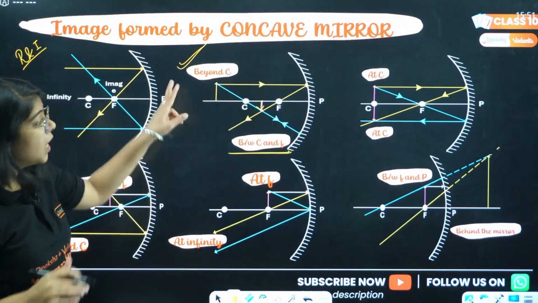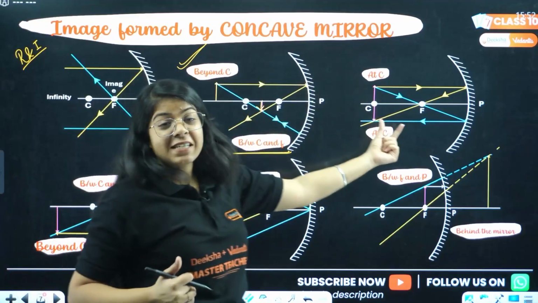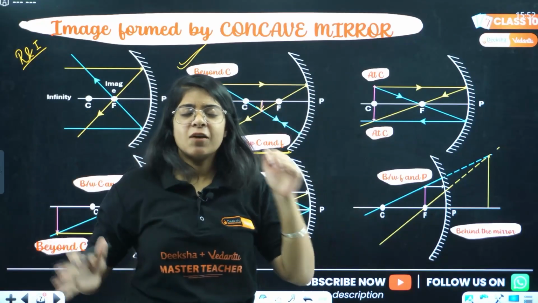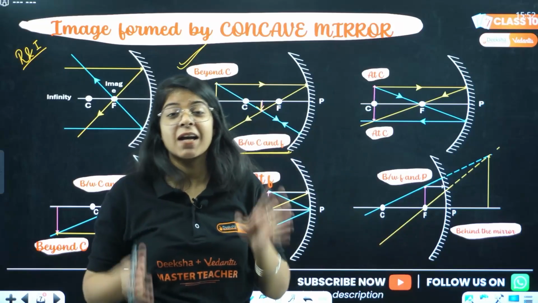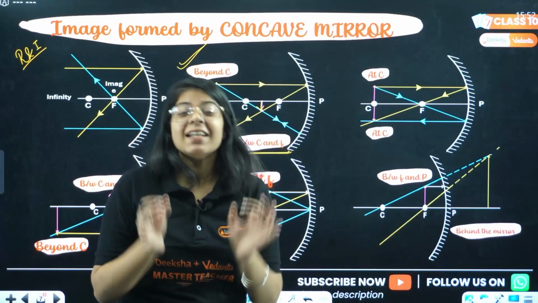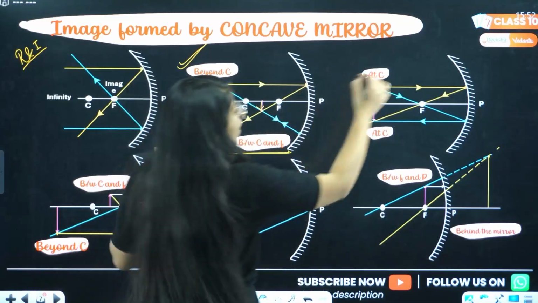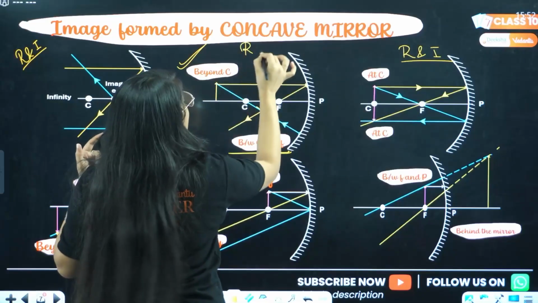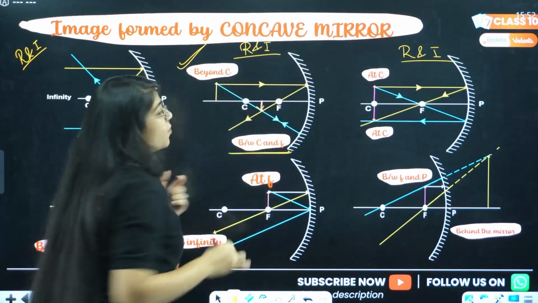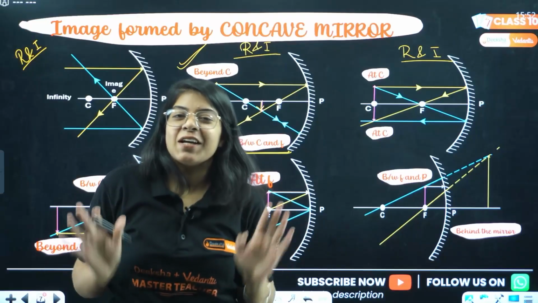Done. Third case, we bring the object closer to the mirror. Now the object is at C. One ray goes parallel, passes through focus, another ray goes through the center of curvature, comes back, and the image is exactly at the center of curvature, exactly of the same size. Also, the image in all these cases is real and inverted, because we know for the first 5 cases, the image is real and inverted.